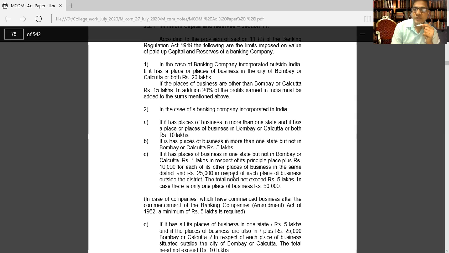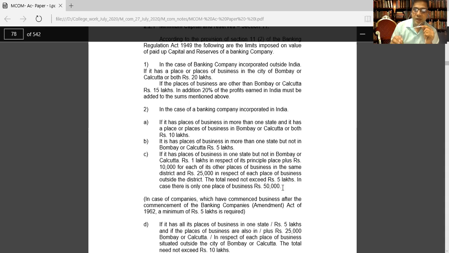Rupees 25,000 in respect of each place of business outside the district. If you do business at each place outside the district, that time 25,000. The total need not exceed rupees 5 lakhs. So your amount should not exceed 5 lakhs. In the case there is only one place of business, then you should pay rupees 50,000. So these are the criteria for registration.